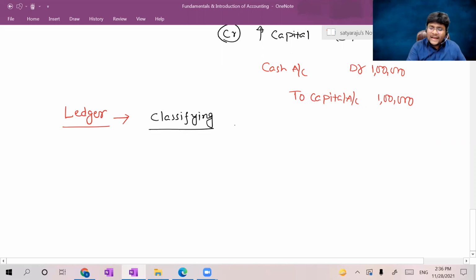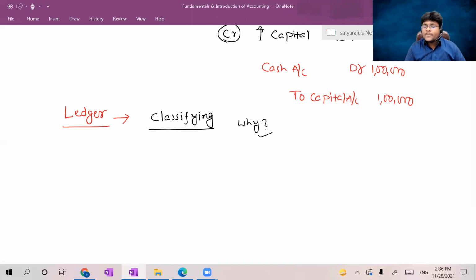So first, why do I have to classify? As I already told you, with the preparation of the journal alone, I cannot directly prepare the financials. Likewise transactions, I have to classify and put into a single place. With that information, I can easily prepare the financials. So likewise information with the same account will be put into one account under the book so-called ledger. The process is known as classifying.